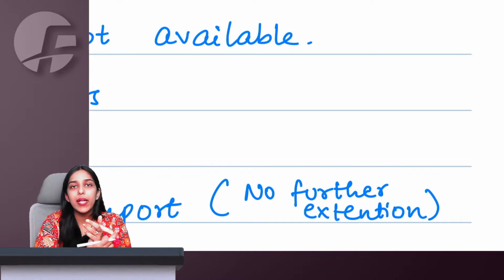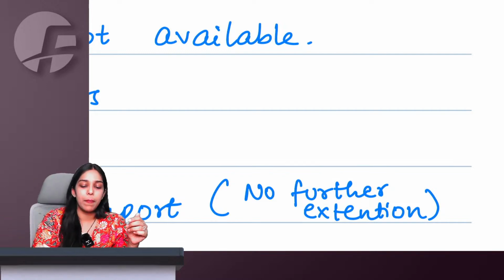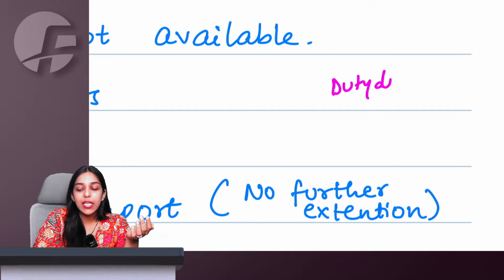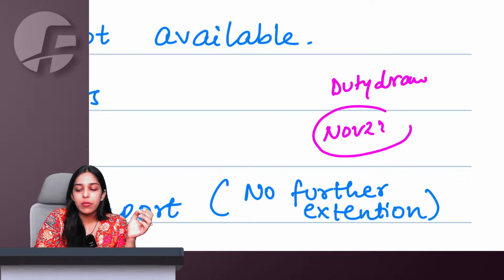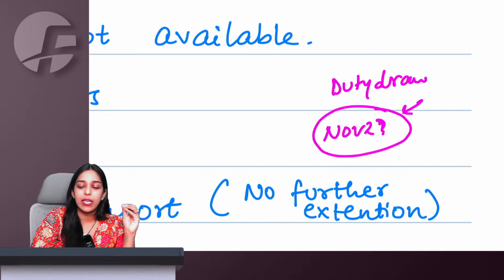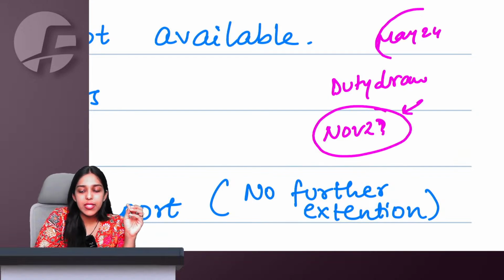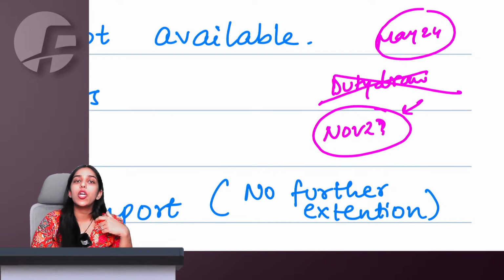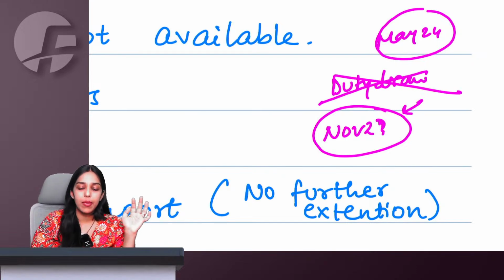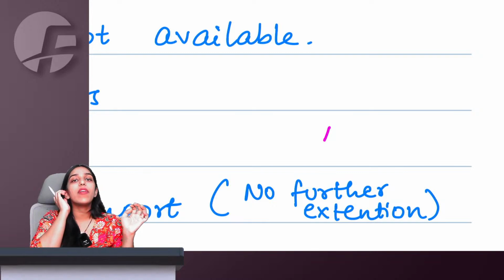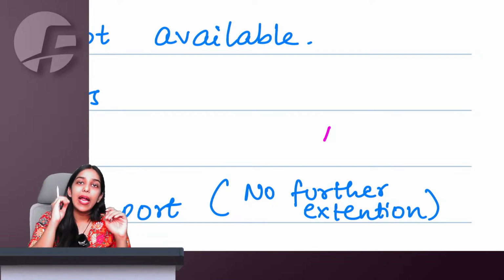We have duty drawbacks, that once you pay the duty, then you can get a refund of the same. That is a remission scheme. What we are studying is an exemption scheme. Duty drawback earlier was there in your customs syllabus. If you had appeared anytime till November 2023 examinations, duty drawback was there. From May 24 when the new syllabus came, ICAI deleted the duty drawback chapter from your syllabus, and therefore you will not find duty drawback provisions in your handwritten notes.